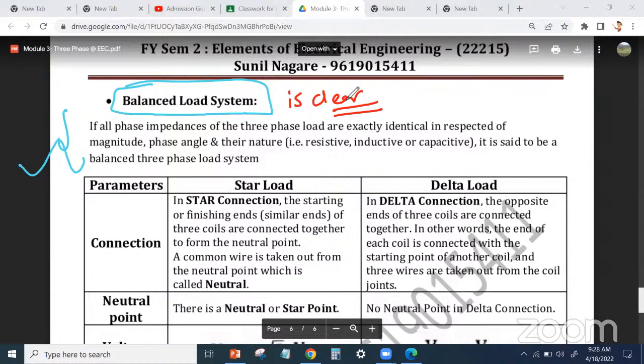Sure. Any doubt in the balanced load system? Sure, कुछ भी doubt नहीं? So we'll see the last question from the 3-phase model.